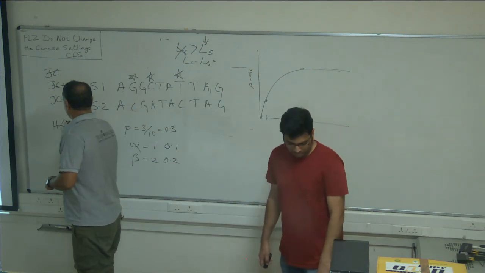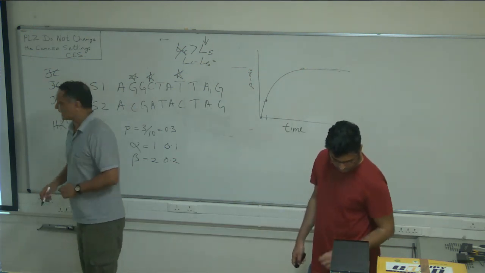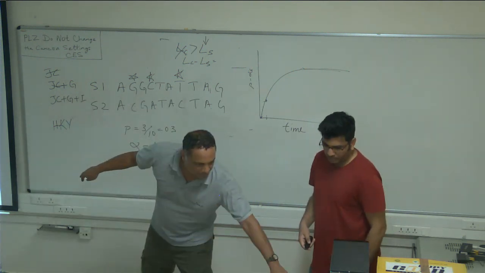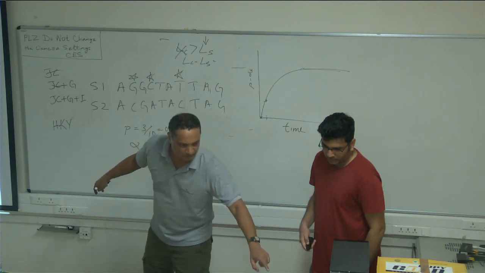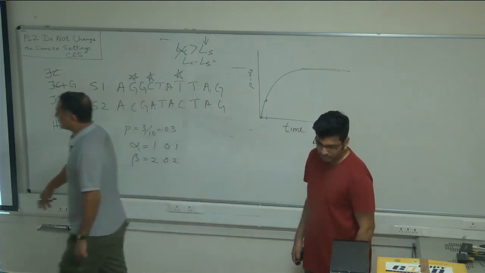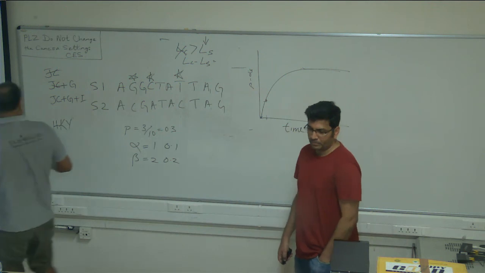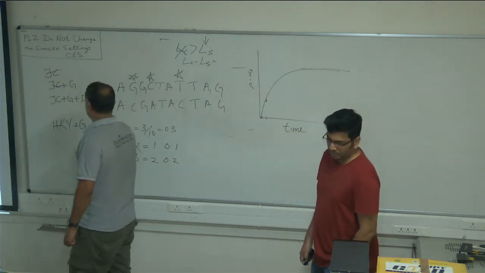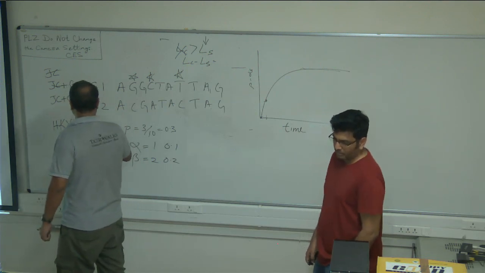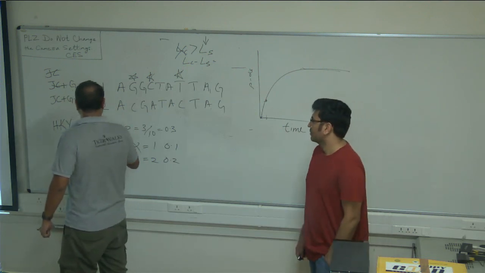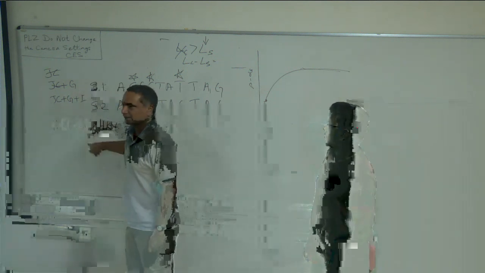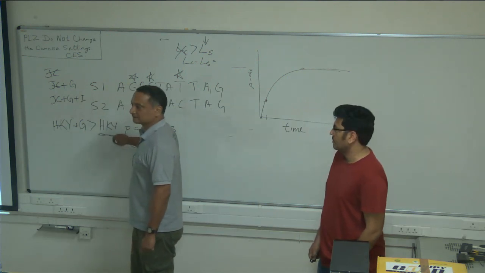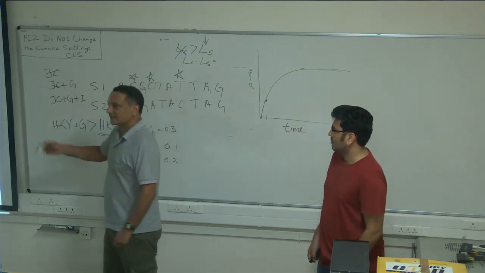Then say at HKY, which I think has 3 parameters, if you go back, there it is. That's HKY. Now HKY plus G has a likelihood score more than HKY, but it is not significantly different. So then it will say, let's stop at HKY. That's how model selection happens.